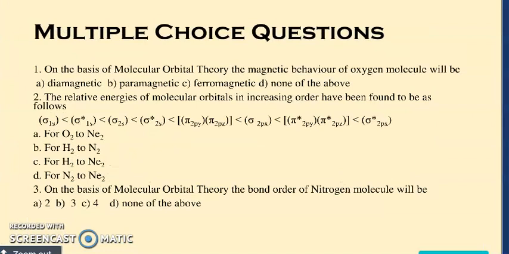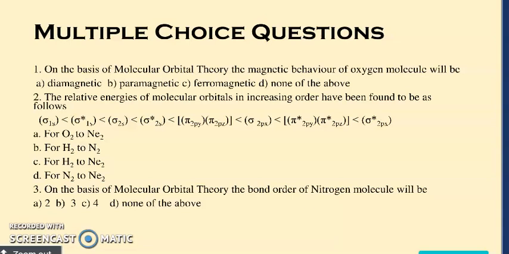Now, some questions which may be asked based on this theory. On the basis of MOT, the magnetic behavior of the oxygen molecule will be? Here, if it is written oxygen, we may change it to any molecule.